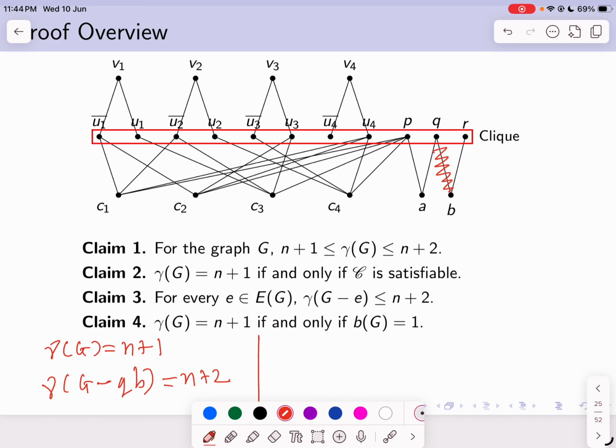On the other hand, if the bondage number is exactly 1, then I know that there is some edge e such that gamma of G is strictly less than gamma of G minus e. Now gamma of G minus e, by claim 3, is less than or equal to n plus 2, and by claim 1 I have n plus 1 is less than or equal to gamma of G. Thus gamma of G turns out to be equal to n plus 1.